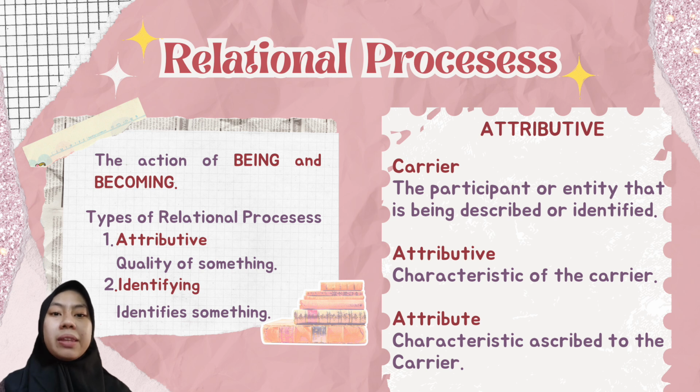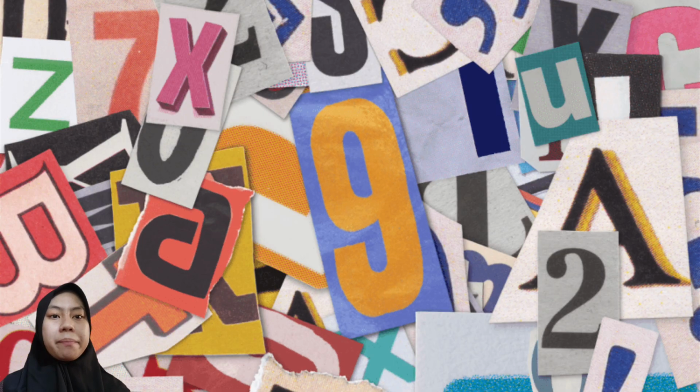There are transitivity structures in the attributive relational processes, namely carrier, or the participant or entity that is being described or identified. Second is attributive process, or characteristic of the carrier, and attribute is the characteristic ascribed to the carrier.